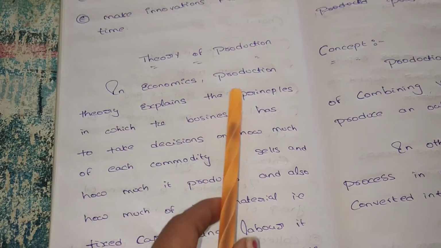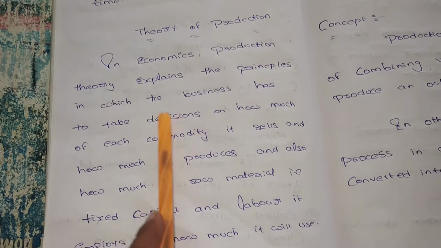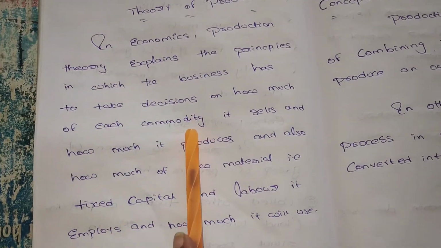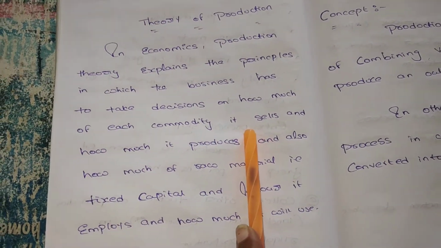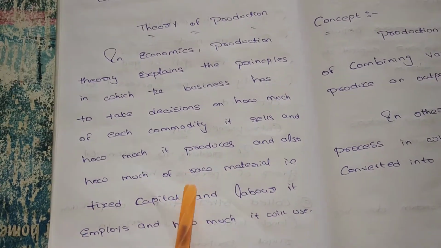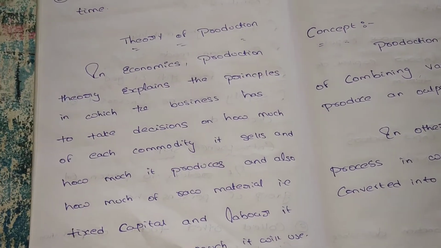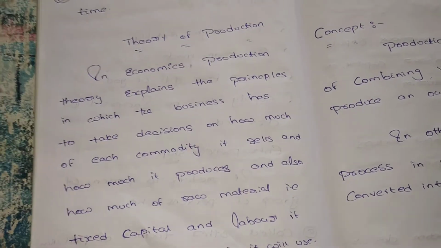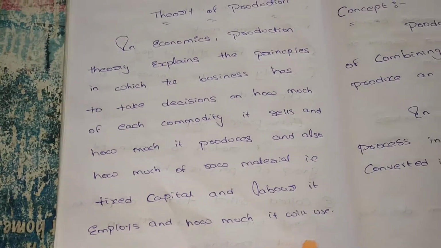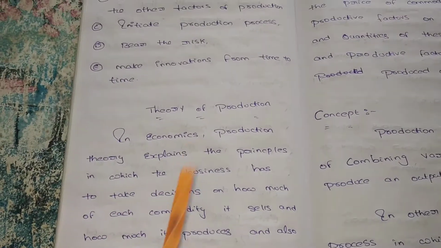In economics, production theory explains the principles by which the business has to take a decision: how much of each commodity it sells, how much it produces, how much raw material is required for that, how much output we receive, how to sell these goods, and how much it will use. All these things are explained in the theory of production.